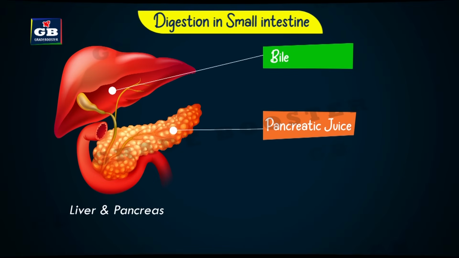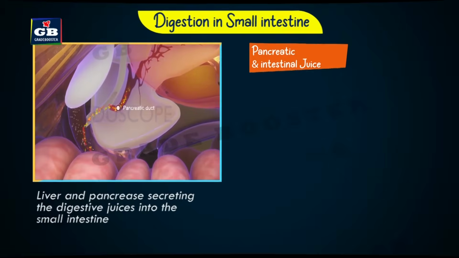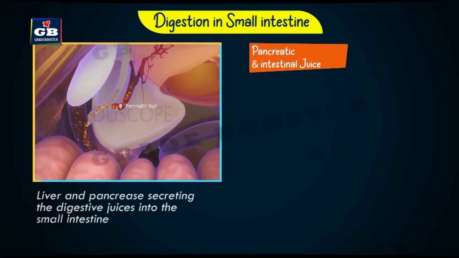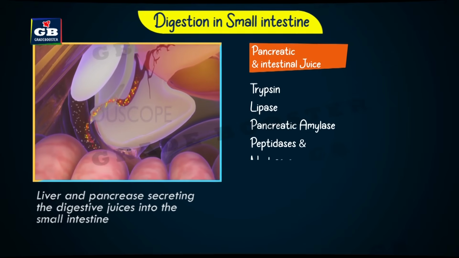The pancreas secretes pancreatic juice, intestinal glands secrete intestinal juice, and the liver secretes bile juice into the small intestine. Pancreatic juice and intestinal juice have enzymes like trypsin, lipase, pancreatic amylase, peptidases, and nucleases. These enzymes help in the digestion of carbohydrates, fats, and proteins.